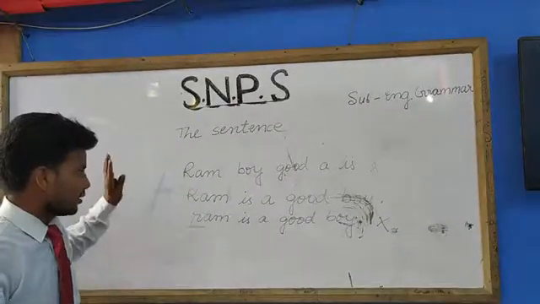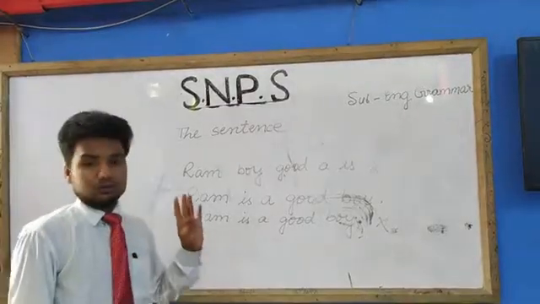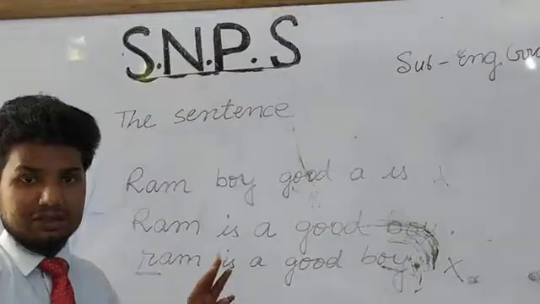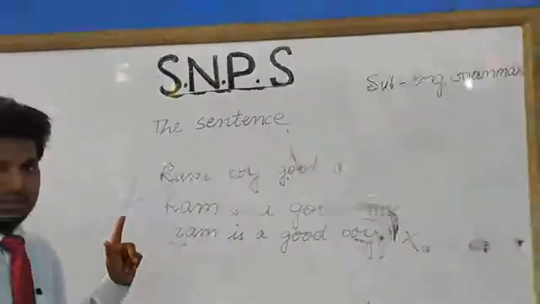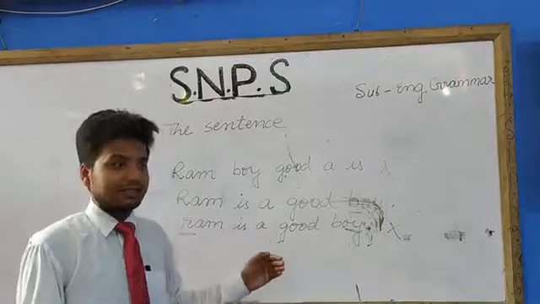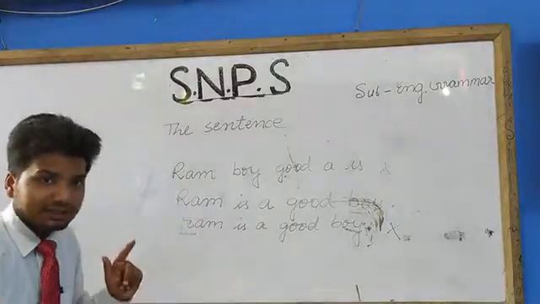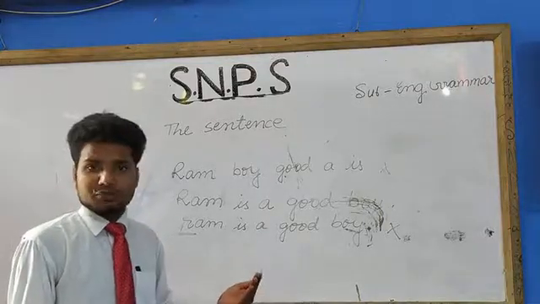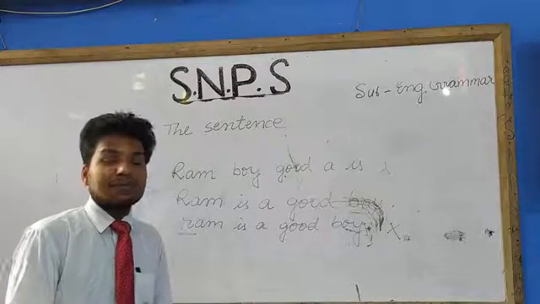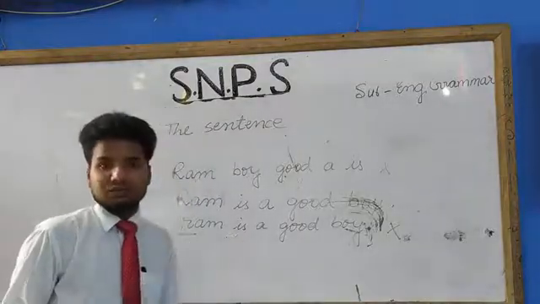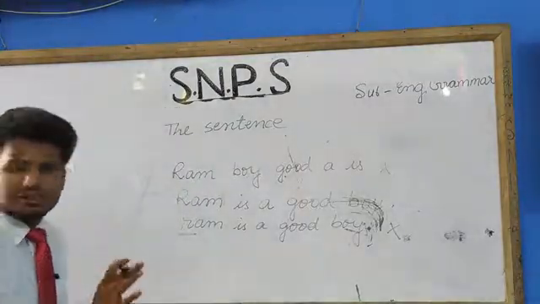Students, there are three basic rules to write a sentence as I have discussed already. The very first rule, a sentence always begins with capital letter. Second, a sentence should be written in proper order. At first subject, then verb, then object. And third and most important, after the completion of a sentence, you should put punctuation mark, either full stop or question mark or exclamation mark.